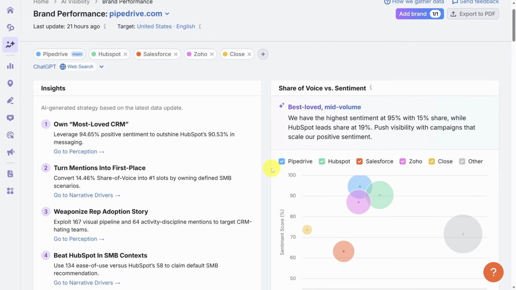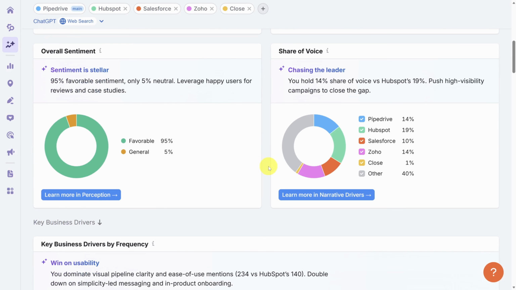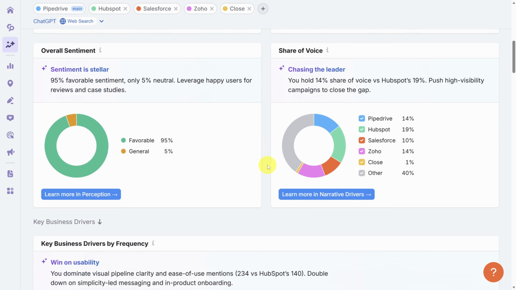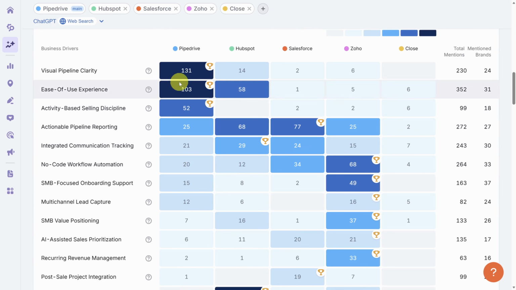This entire page gives you a great executive dashboard on where you stand with AI visibility. I personally like that this isn't just about raw data comparisons. There are plausible explanations for why things are the way that they are and meaningful topic extraction so I can see where we outshine our competitors and vice versa.